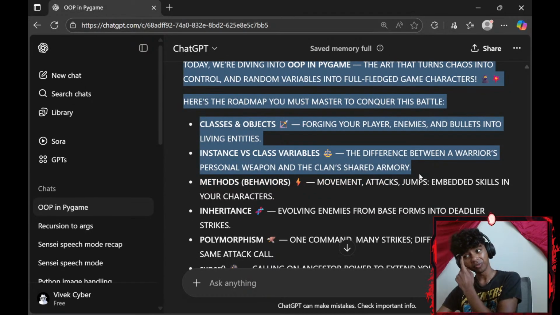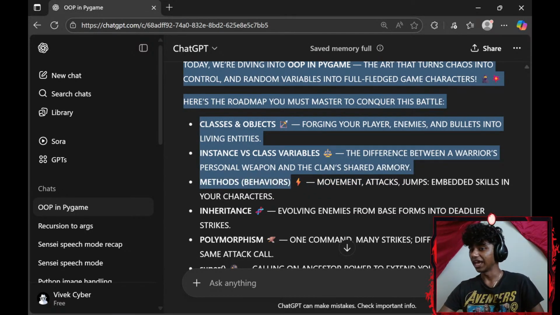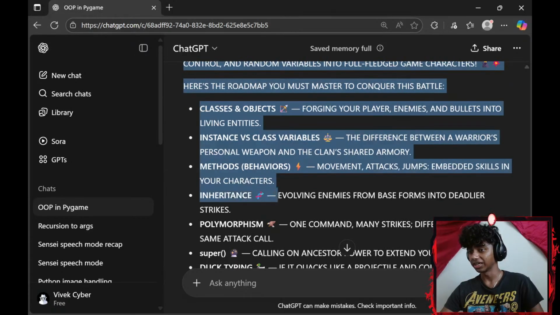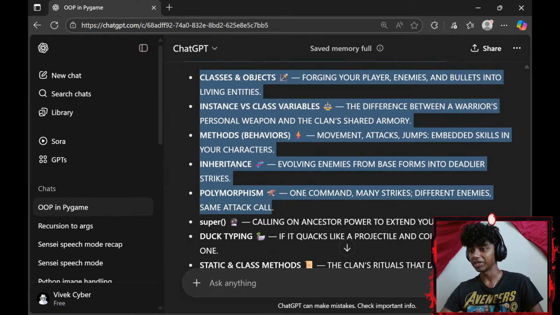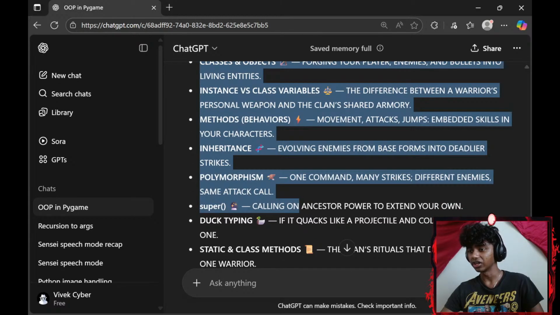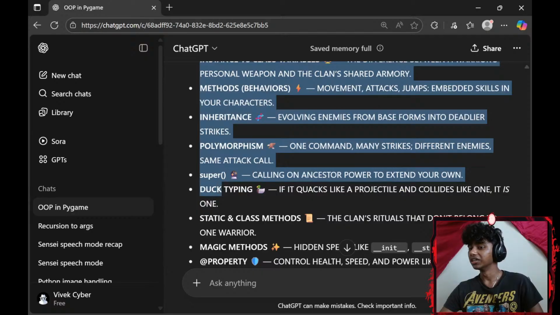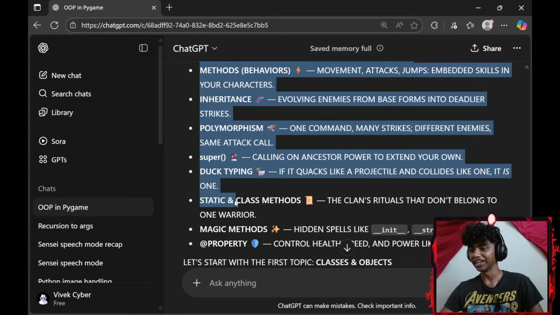Is that how we pronounce it? Armory? Methods, behaviors: movement, attack, jumps, embedded skills in your character. Inheritance: evolving enemies from base form to deadlier strikes. Polymorphism: one command, many strikes, different enemies, same attack. Calling the super method: calling on ancestors' power to extend your own. Duck typing: if it quacks like a projectile and collides like one, it is one.